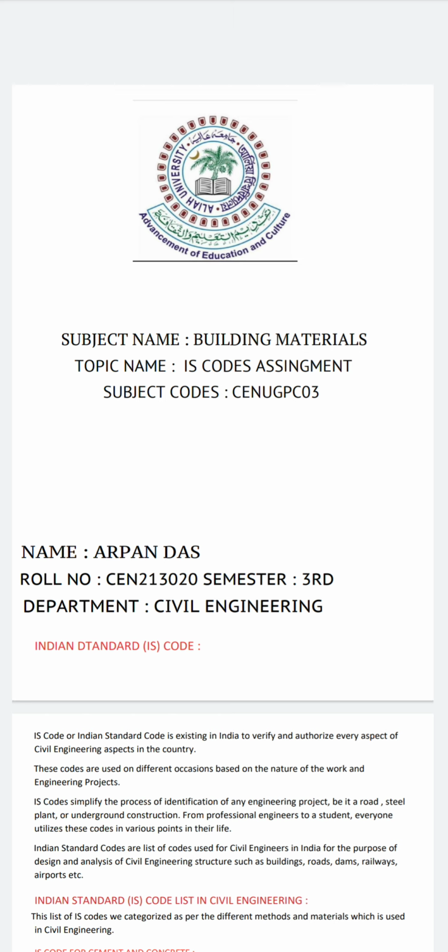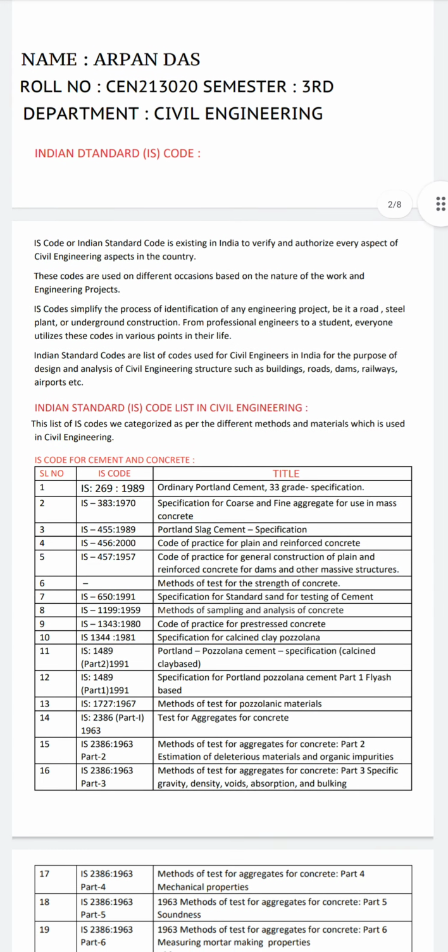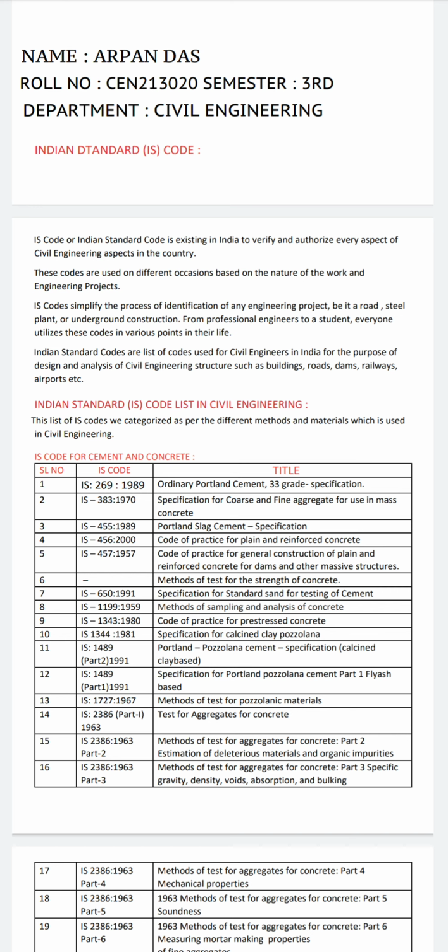So let's start. IS code, or Indian Standard Code, exists in India to verify and authorize every aspect of civil engineering in the country. These codes are used on different occasions based on the nature of the work and engineering projects. IS codes simplify the process of identification of any engineering project, be it a road, steel plant, or underground construction. From a professional engineer to a student, everyone utilizes these codes at various points in their life.